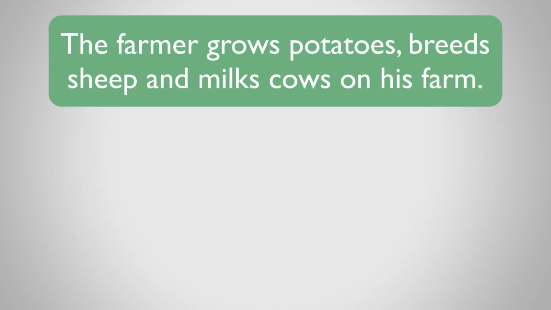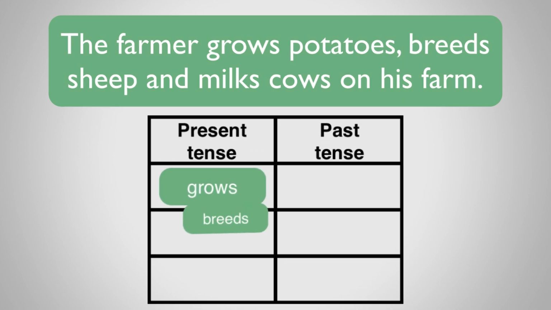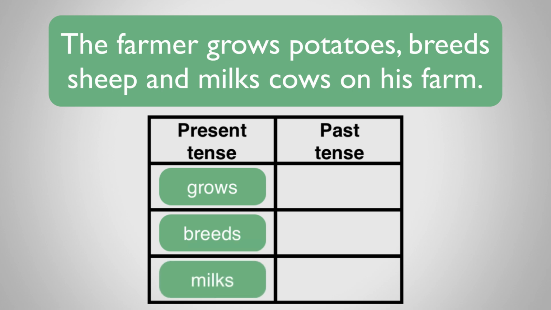The farmer grows potatoes, breeds sheep, and milks cows on his farm. The verbs are grows, breeds, and milks, and they're all in the present tense. It's a list of all the things that he does on his farm now, at the same time. So now let's change the tense of one of the verbs to see how it affects the sentence.